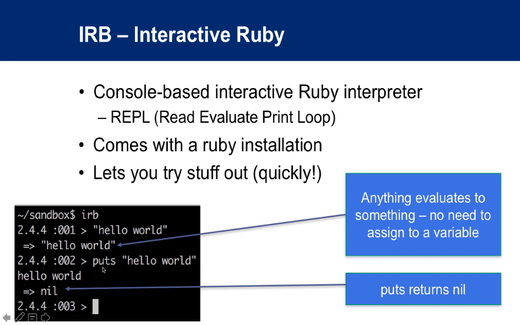Now, you could also print hello world. In this case, you're printing out hello world, and that's what this is. Now, what's actually being returned from puts is nil, because a print function itself doesn't return a value. It returns nil. The side effect of printing something is printing it. But the actual return from the puts statement is nil.